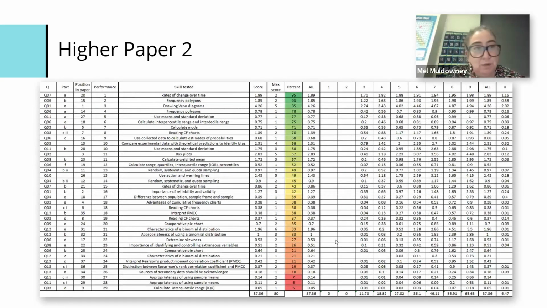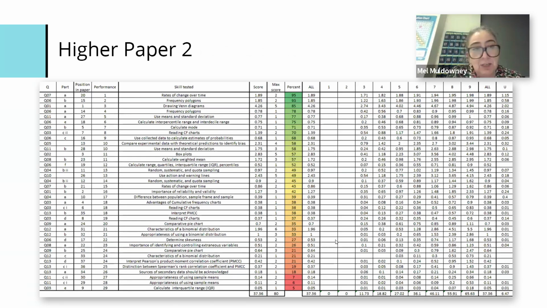And then paper 2, you can see that question 7A was the best performance with 95%, but then 9E was the worst, calculating the IQR. I think it was probably a bit more complex than just calculating the IQR. So question 3E was the 9th position in the paper. So that was that one, I think, that we've just seen, but it was the worst performing part of the paper. So that's where I started.